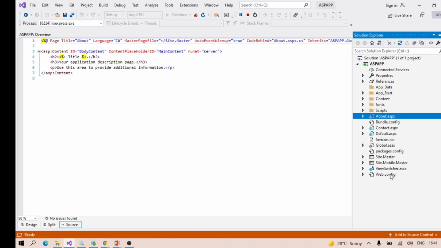So you can see these three, four, five pages are there when the application is first created. Further, when we implement things, we will see what changes we can make and how we can achieve those functionalities using ASP.NET.